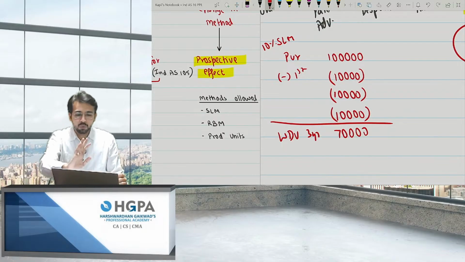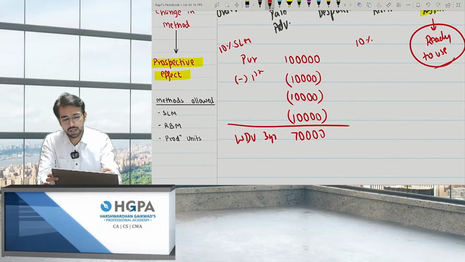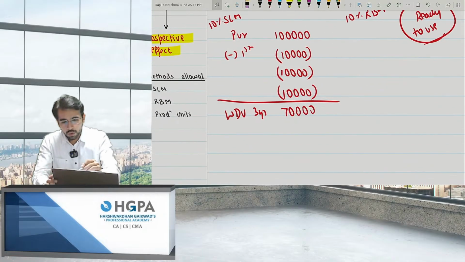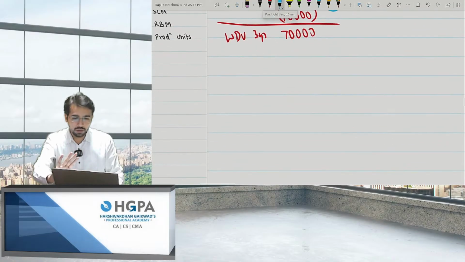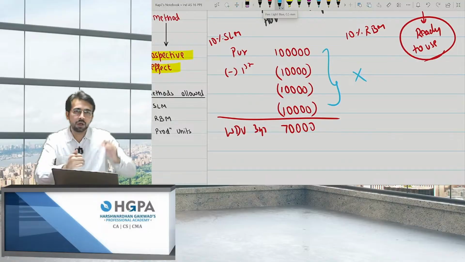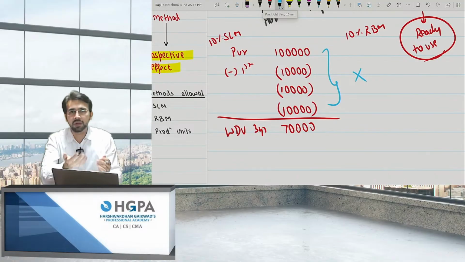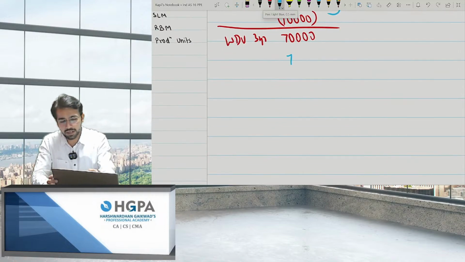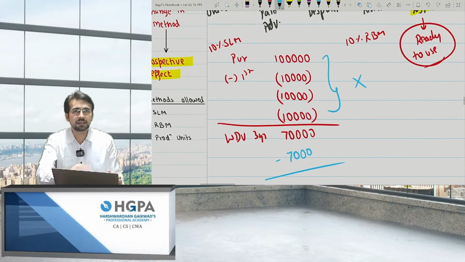After 3 years, what you decided is you will start depreciating at 10% RBM. Is it allowed? The answer is yes, it is allowed. So what was done in the previous years, don't look at that. The story will start from here. That is, 30,000 is already done. You don't have to check for the previous years. Start depreciating RBM from right now. That is, 10% of 70,000 will give me 7,000 in the fourth year, and so on.